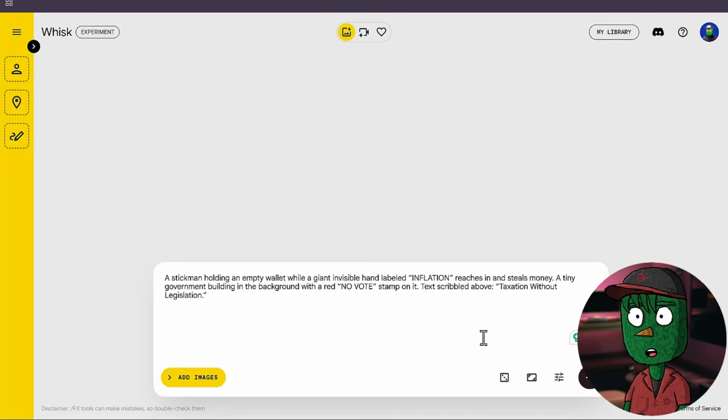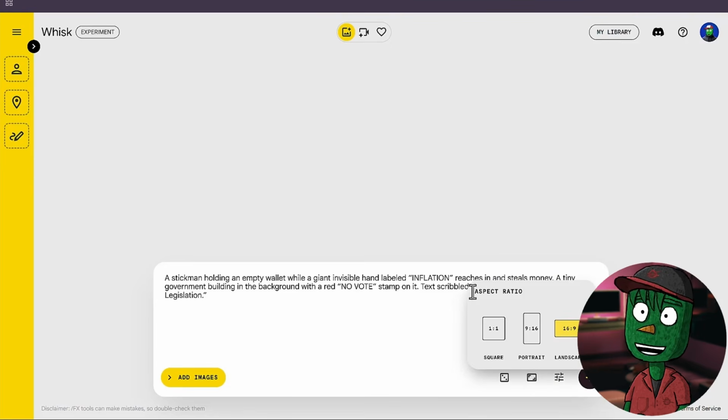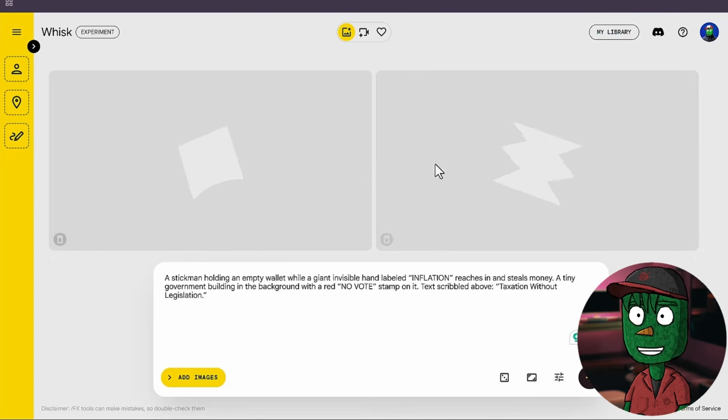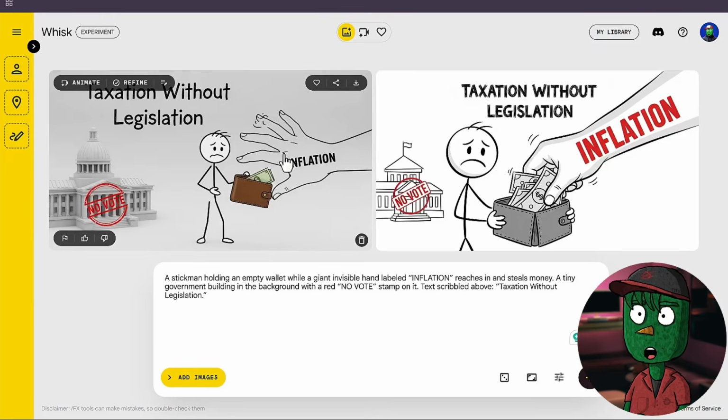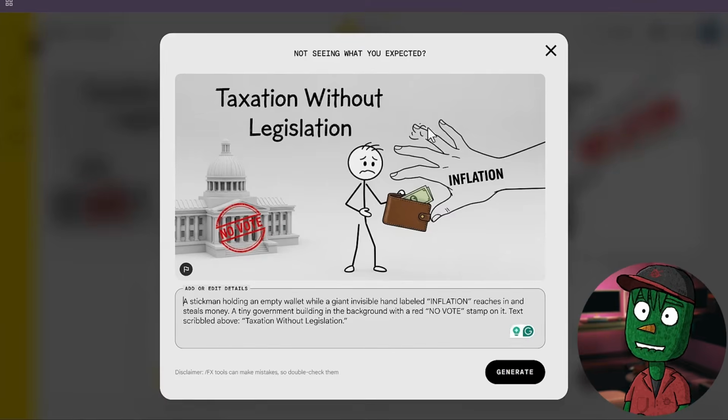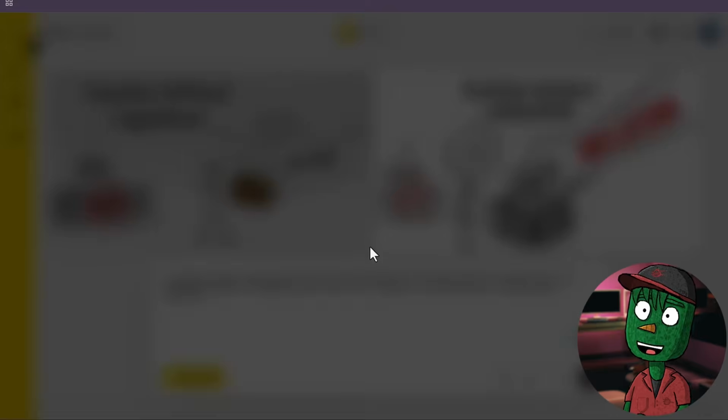Before you click on Generate, there are some things you need to do first. Click on this frame icon here, and then what you just need to do is change your aspect ratio to 16:9, which is for landscape video. Okay, so if you make those changes, just click on Generate and then it will start generating your image for you.